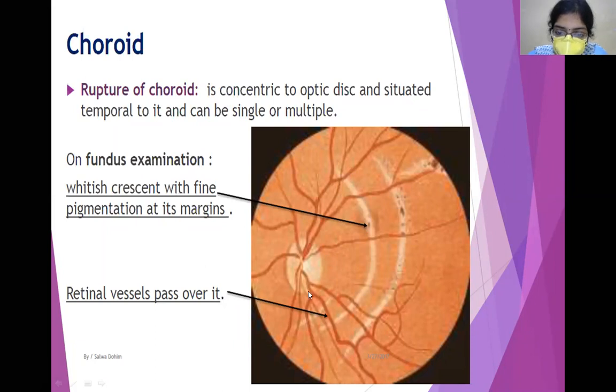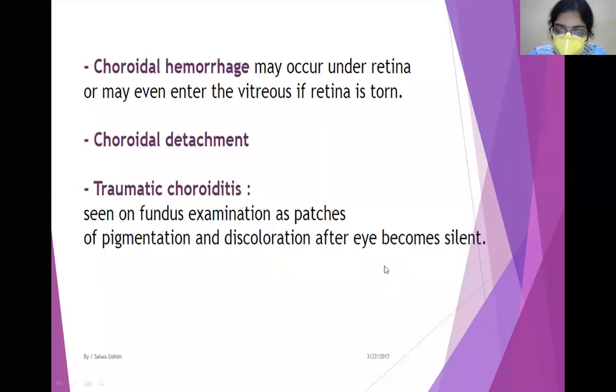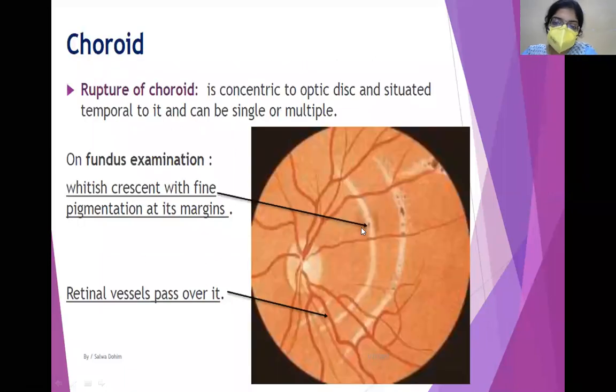Okay, this is the optic disc. The crescents are parallel to the optic disc. And how will you know that it is there in the choroid layer? You can see that the retinal vessels are passing over the crescents. So it indicates that there is one more layer above this crescent, which is nothing but the retina. So this is the rupture of the choroid.